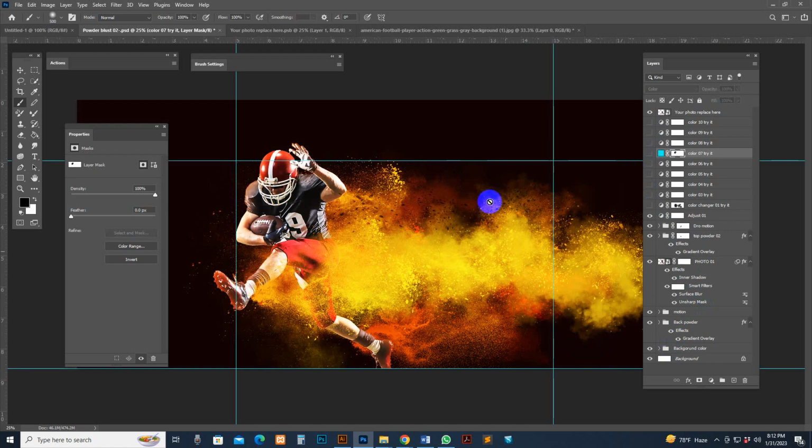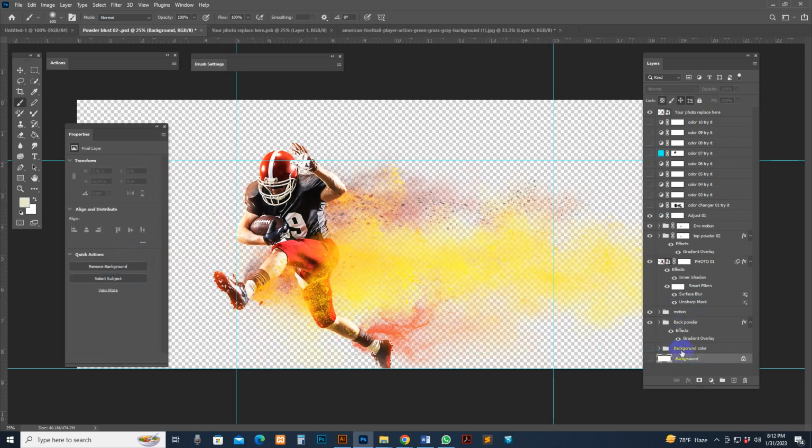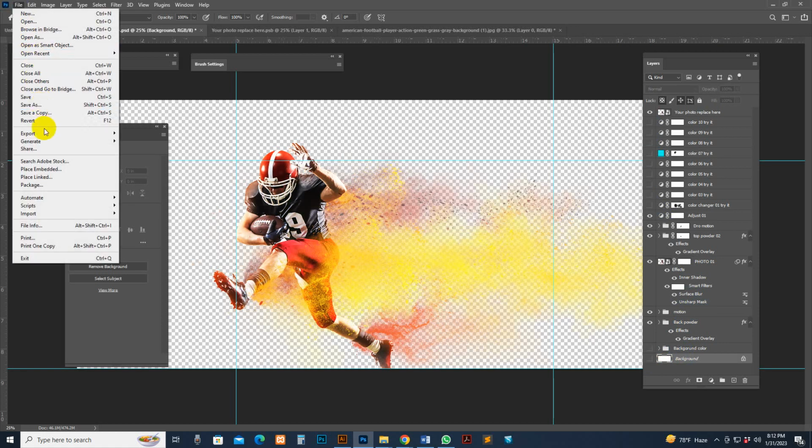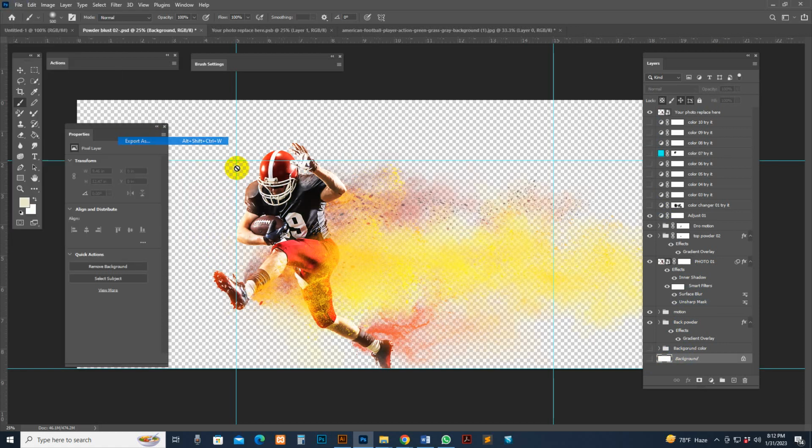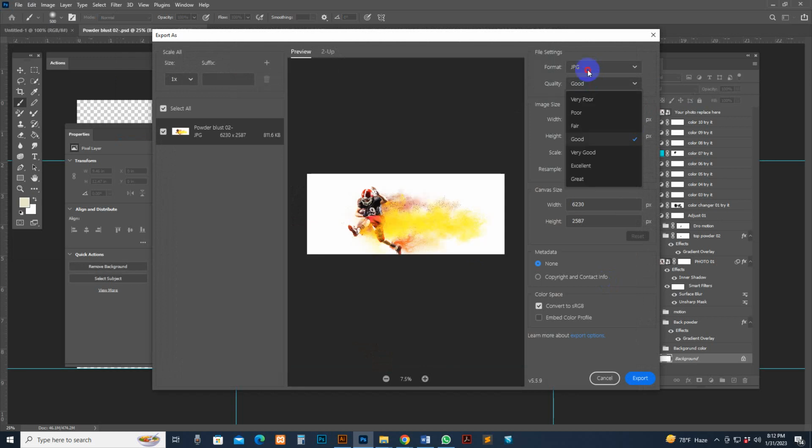Okay, and if you want to make it a PNG, uncheck this background and uncheck this background. Now you can save the PNG very easily. Export, and export as a PNG transparent. Okay, just select the PNG option and export it.